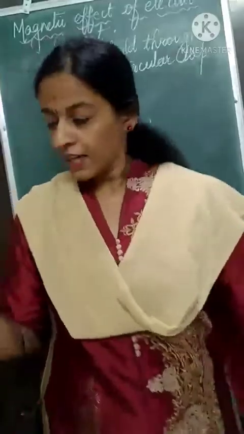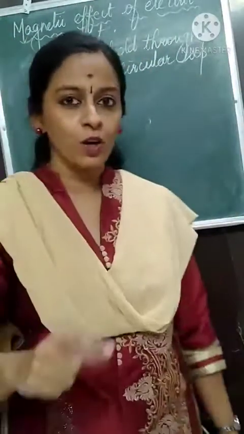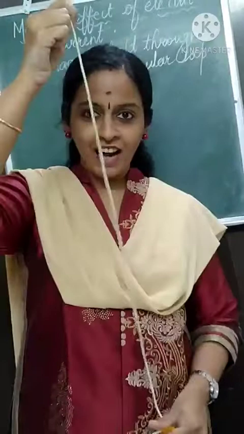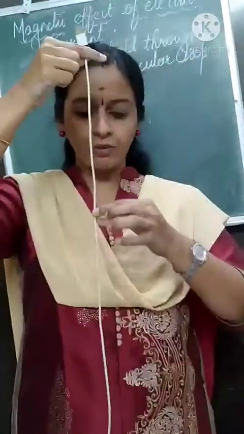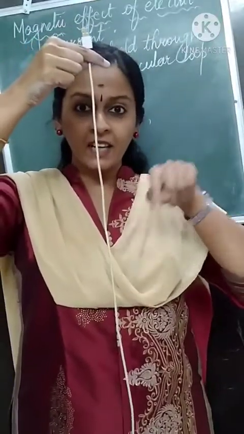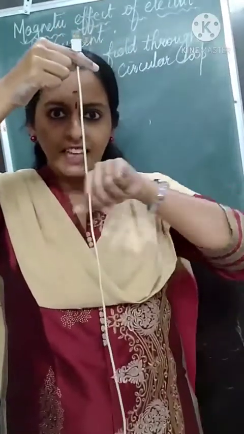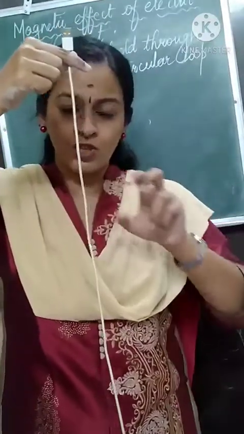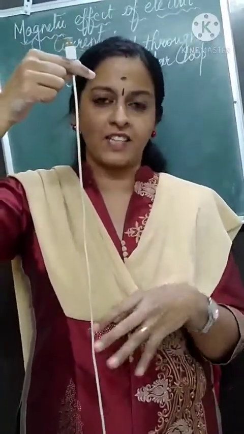Now let us discuss the magnetic field through a circular loop. Through a straight wire we discussed: you sprinkled iron filings, and when electric current passes through a straight wire, the magnetic lines of force are produced. We understood this from the direction of the iron filings. Now let us talk about a circular loop.